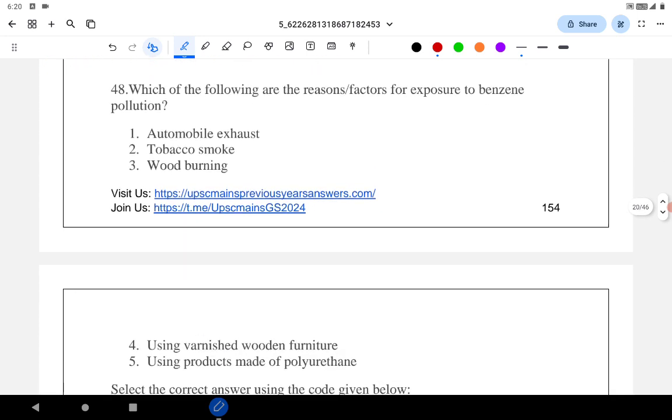Which one of the following are the reasons or factors for exposure to benzene pollution? Automobile exhaust, correct. Tobacco smoking, wood burning, varnished wooden furniture and products made of polyurethane.